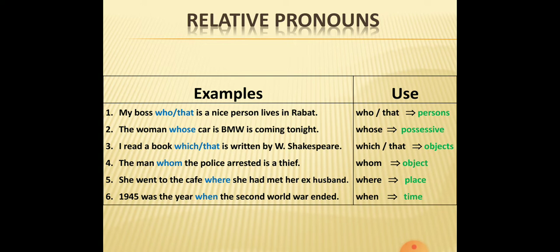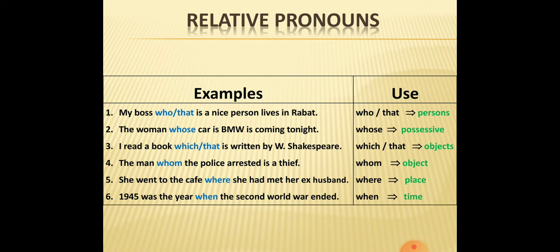So that's why whom here replaces the object, the one who receives the action. The man is the object, not the subject, so that's why we use whom.